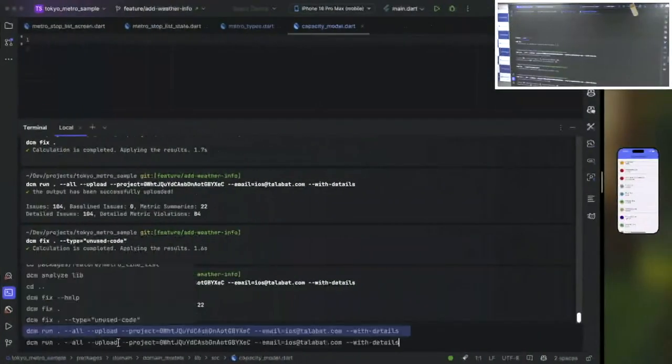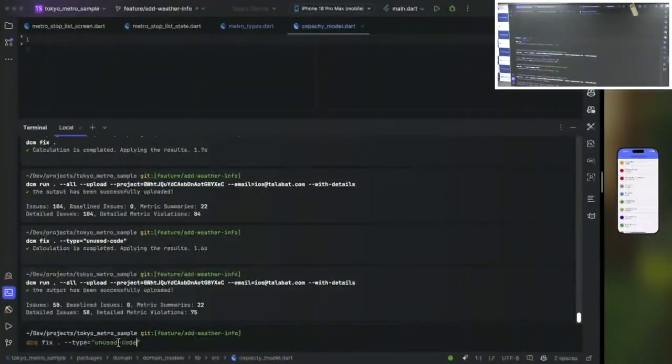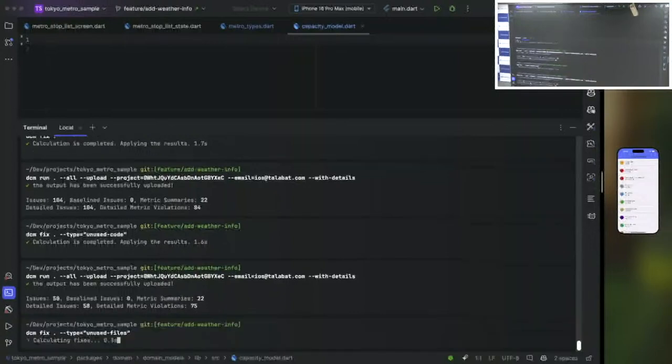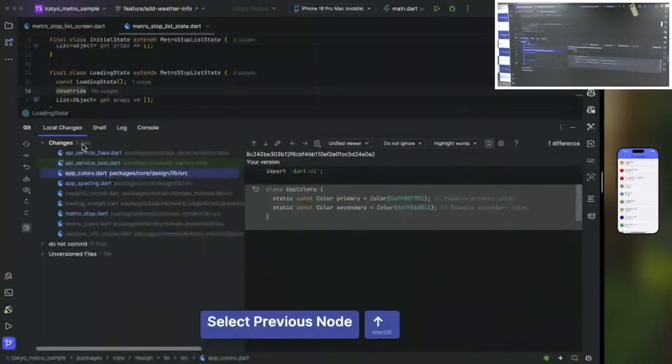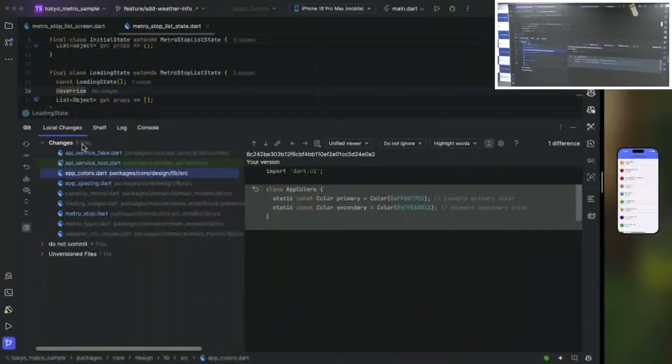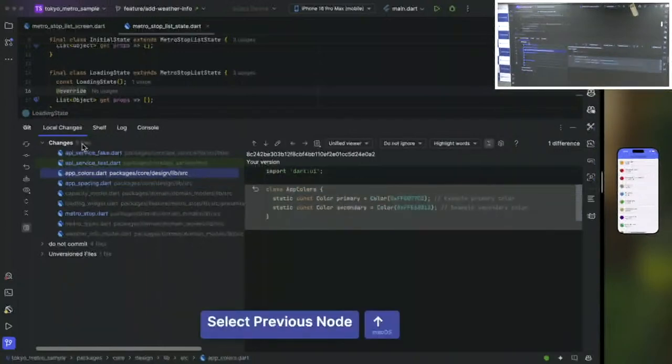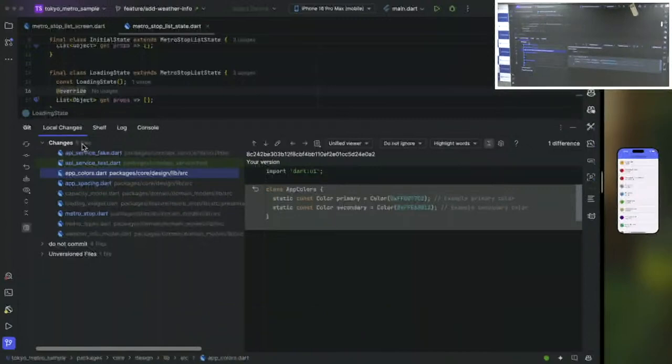But besides the unused code, we also have unused files, and then we can continue. Of course, we would need to also review all of these. For example, we can exclude specific public APIs, which can be very important when we want to clean up things which can be used by other teams. Or in this case, we also cleaned up some specific parts from our design system. These parts can also be prevented using prefixes, excluding public APIs, etc.